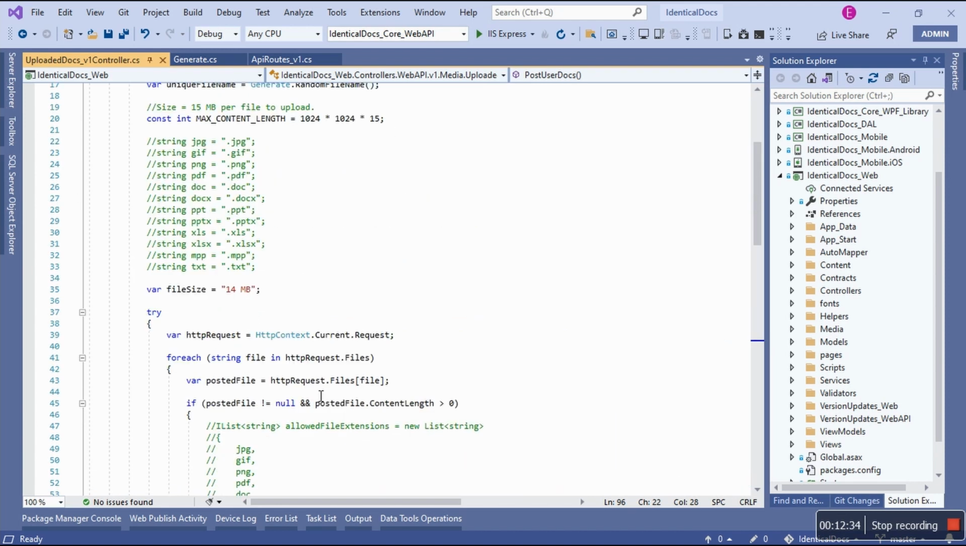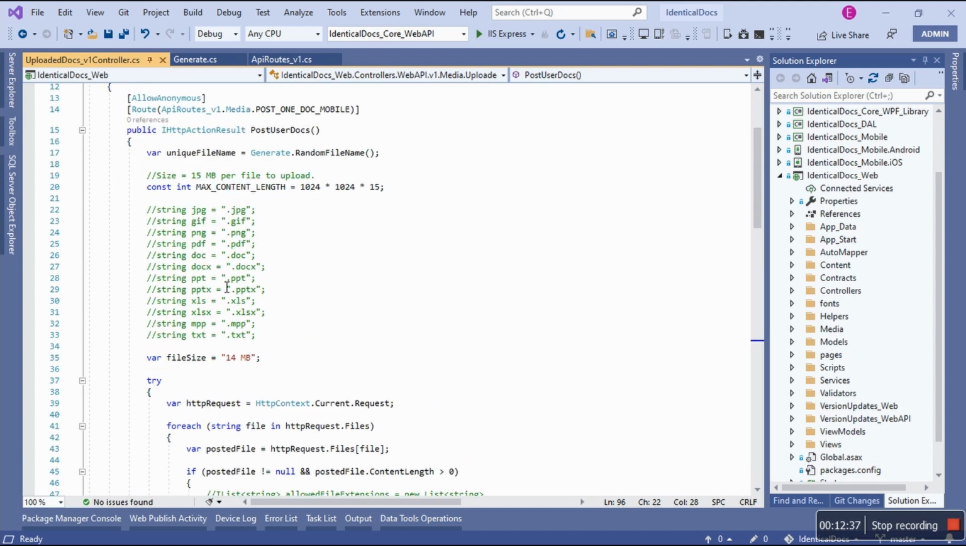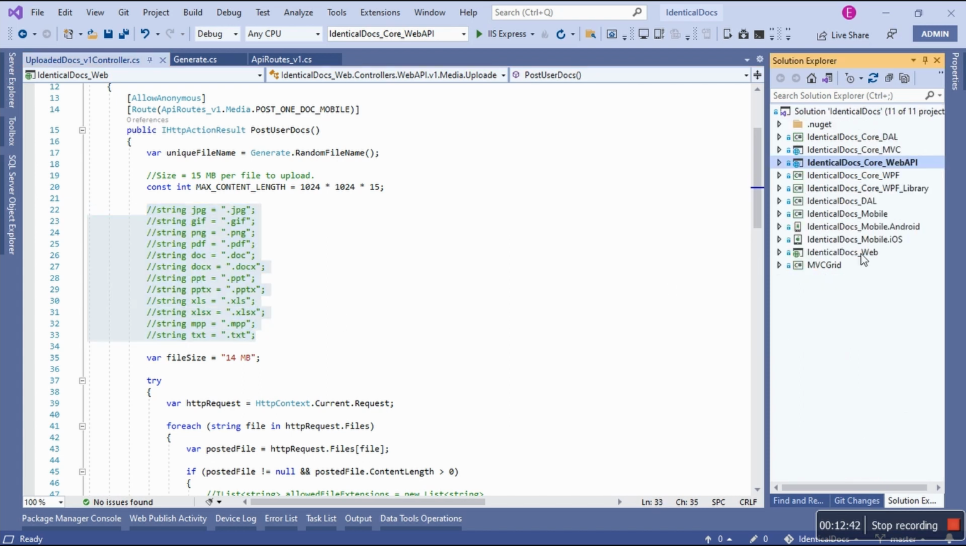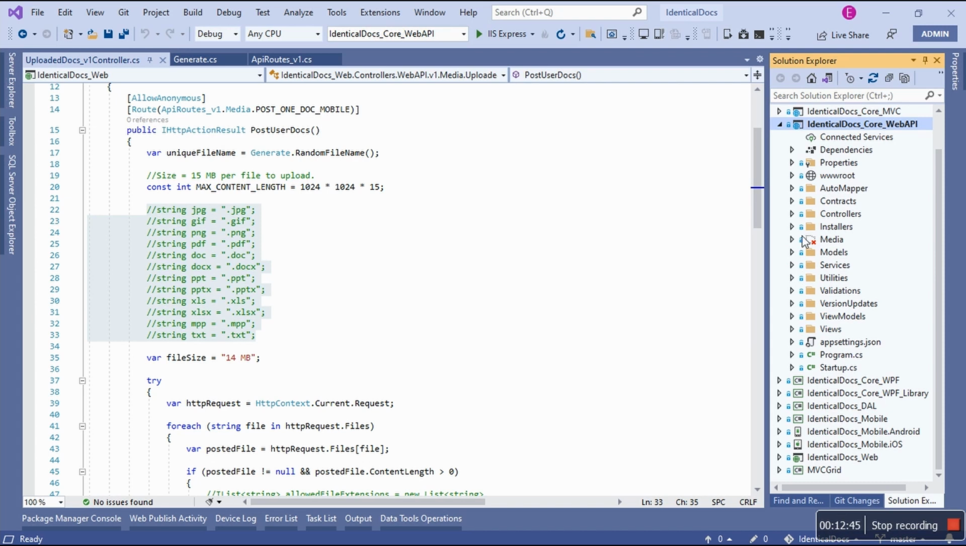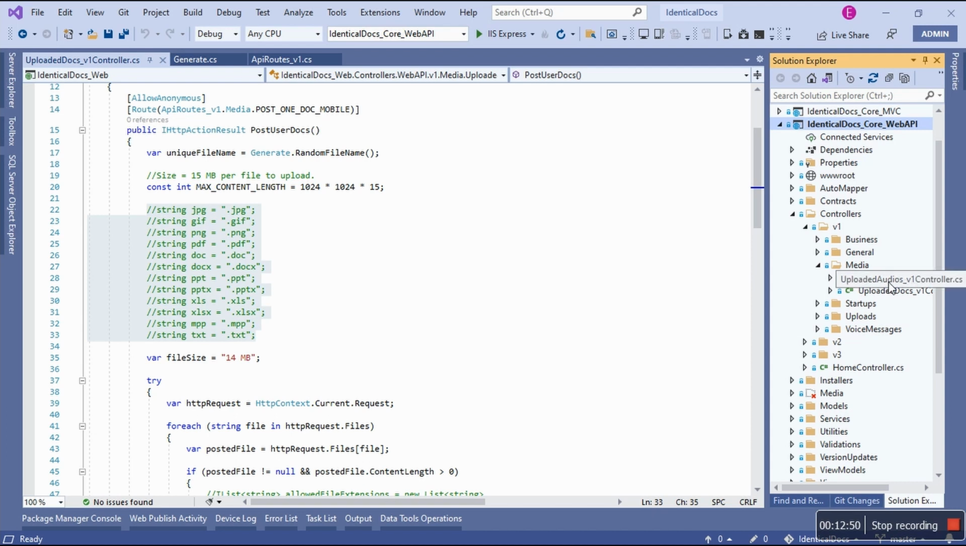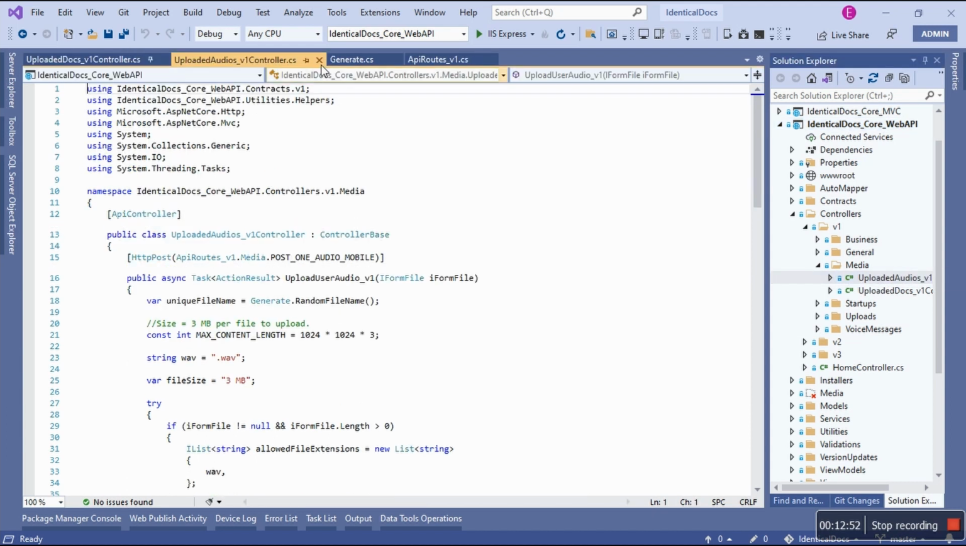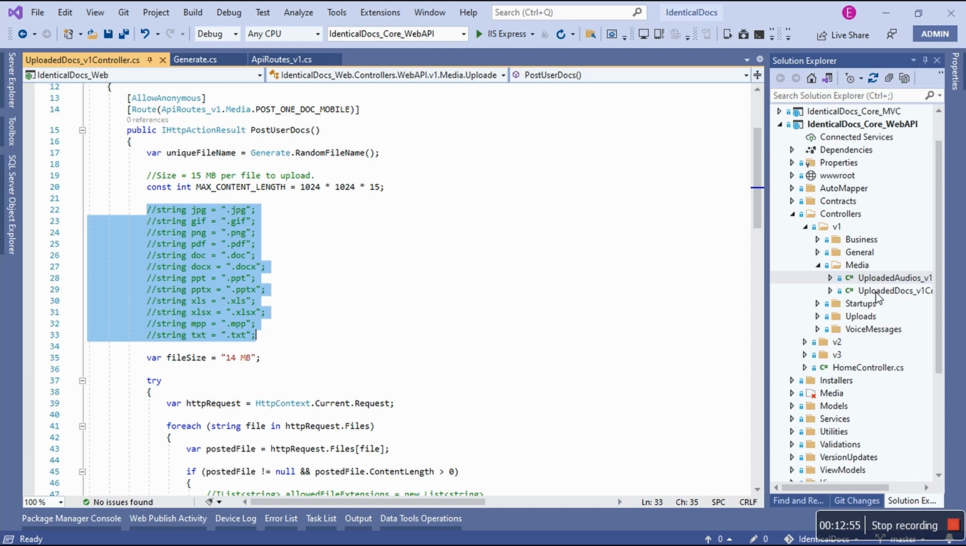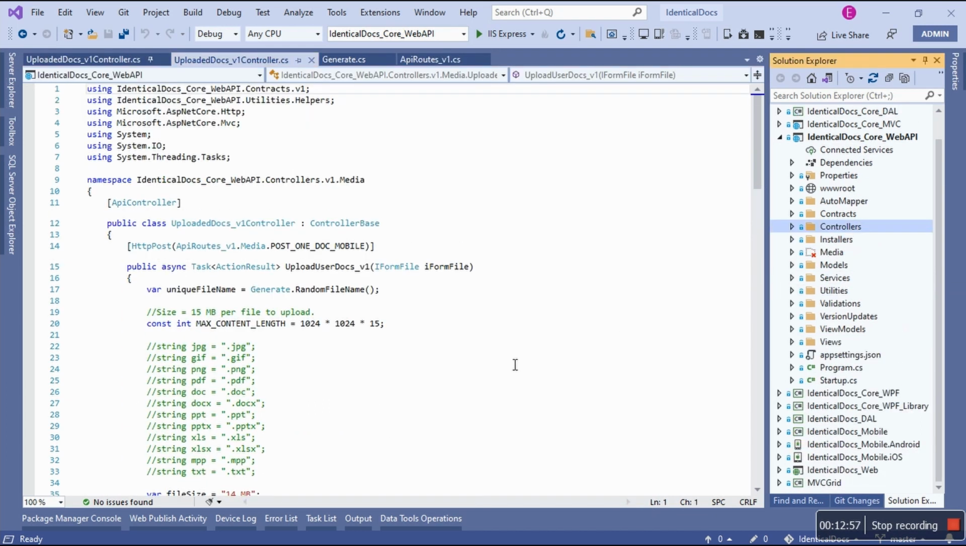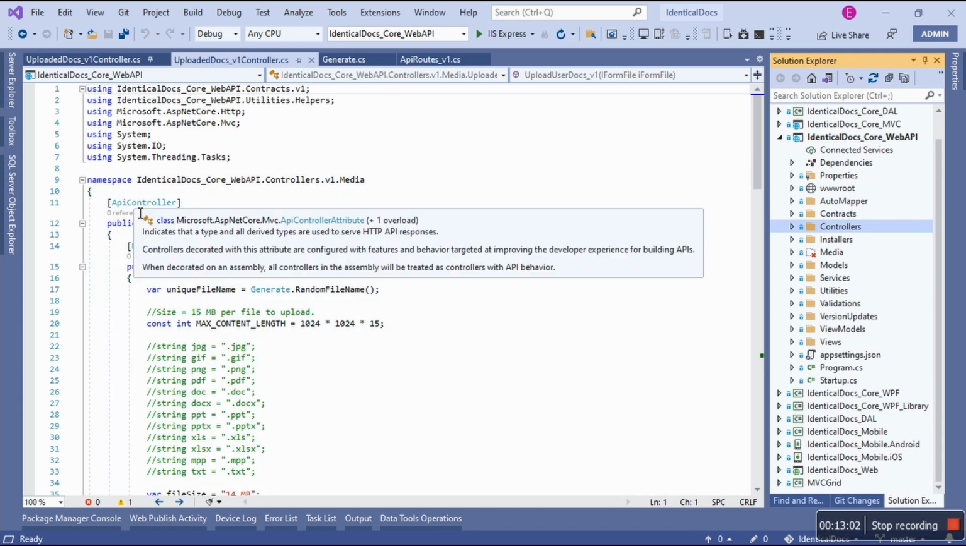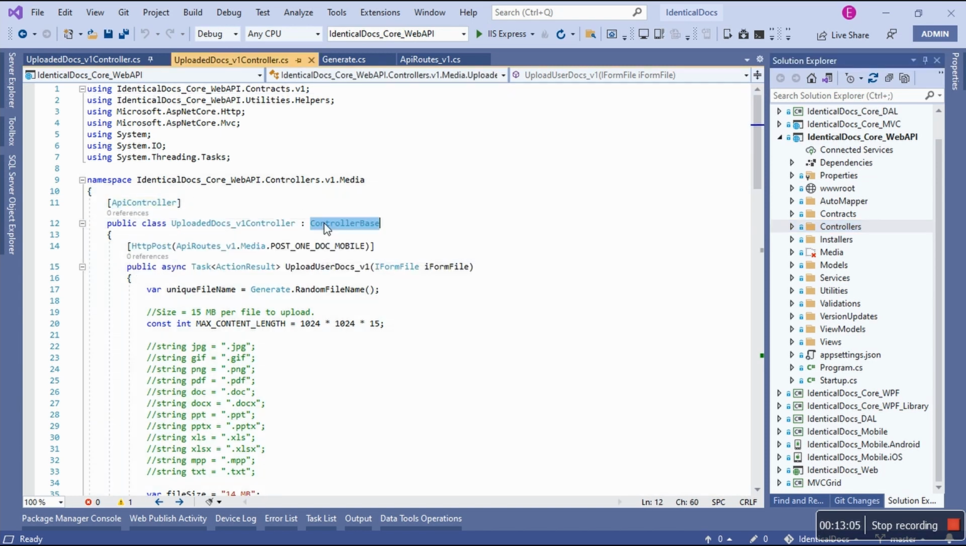So in a nutshell, this is the controller. I am excited. It's working great. I want to come to this, but before I do that, let's do a comparison with .NET Core. So controllers, v1, media, upload docs, not audios. Sorry, I'm looking for docs. See, it's practically the same thing, except in .NET Core I have to mark the entire class with the API attribute. I have to inherit from controller base. That's one of the differences.